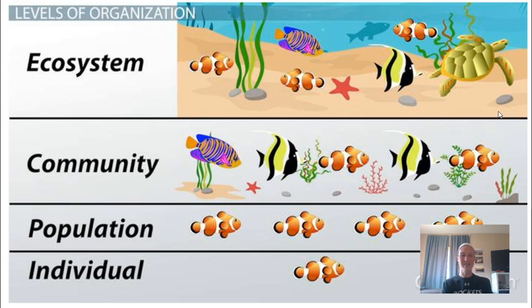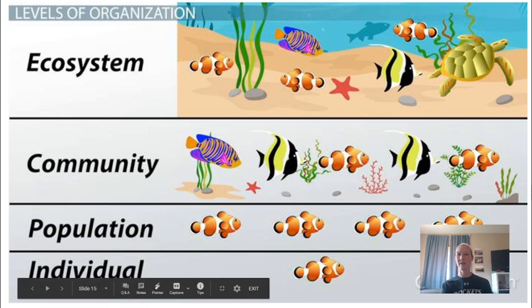Then we got into some levels of organization. An individual is just one individual of that certain species. And then the population is how many of that species are in that one area. Community starts to include other species, other plants and other animals, within that area. And then the ecosystem includes our non-living things, the water, the rocks, the soil, things like that. So it increases in the amount of stuff.